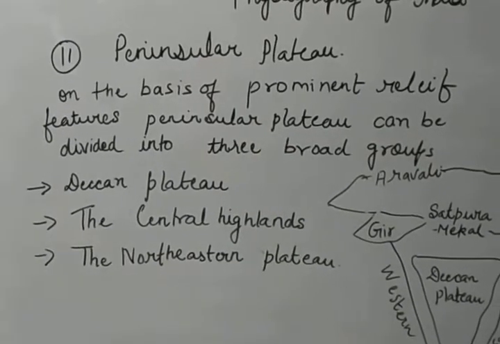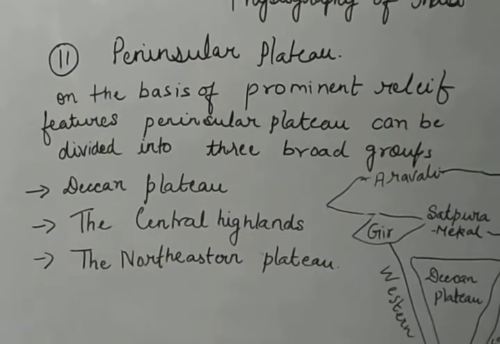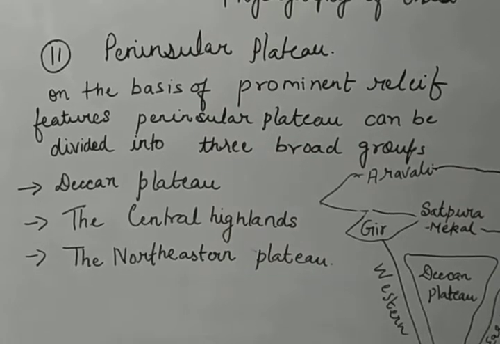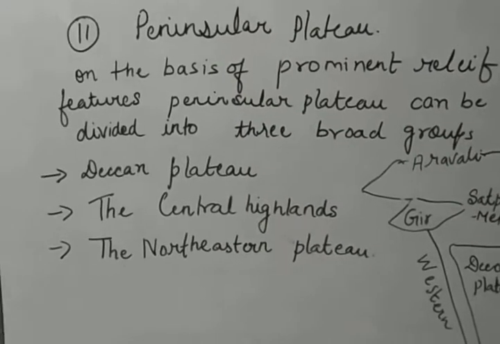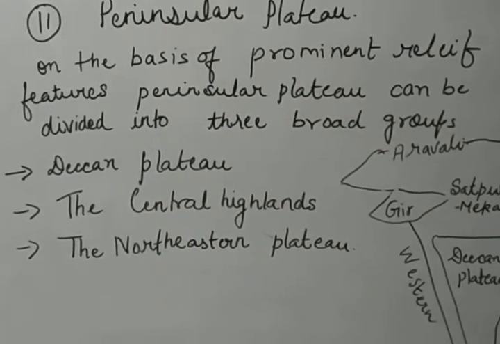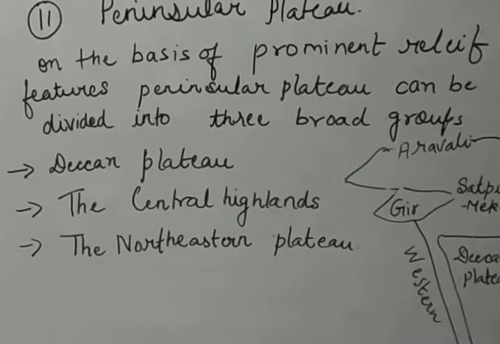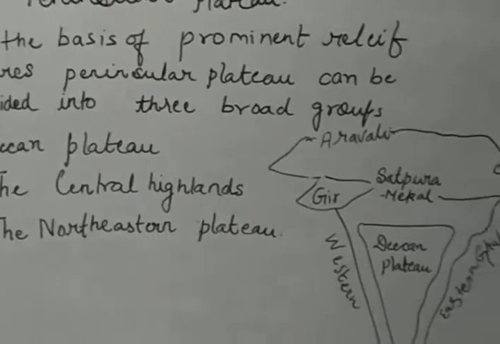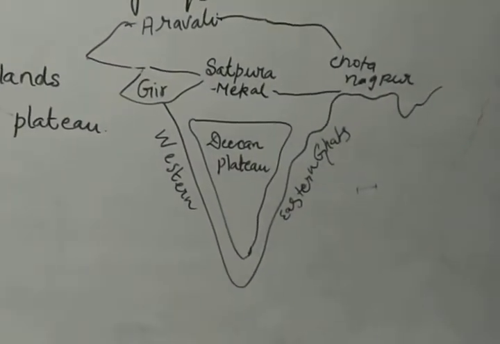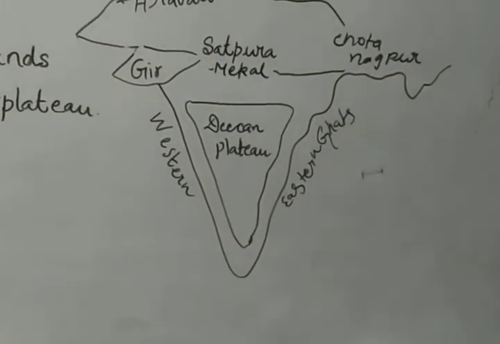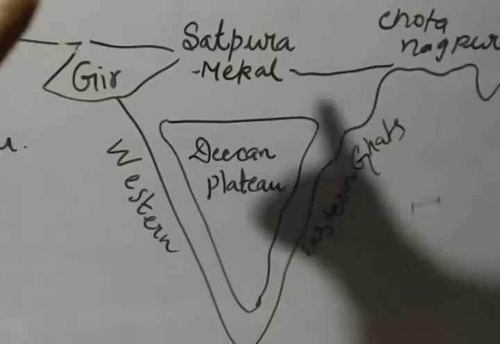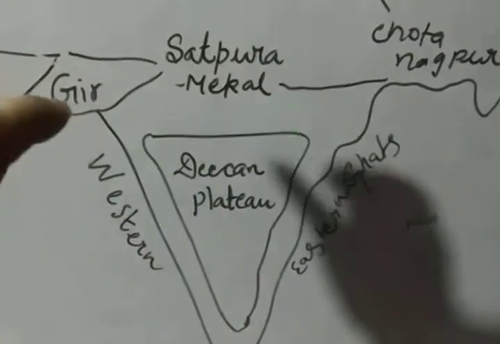Now children, on the basis of prominent relief features, we had divided the peninsular plateau into three broad groups. You can see here: Deccan Plateau, Central Highlands and Northeastern Plateau. These are the three broad groups of the peninsular plateau. So children, you can see the map. You can see where the Deccan Plateau is situated. Look at this triangle. This triangle shows you the Deccan Plateau.